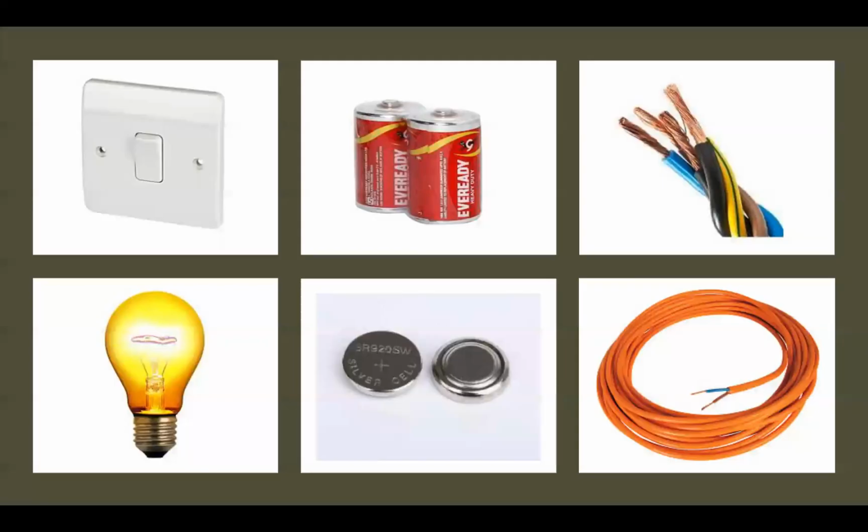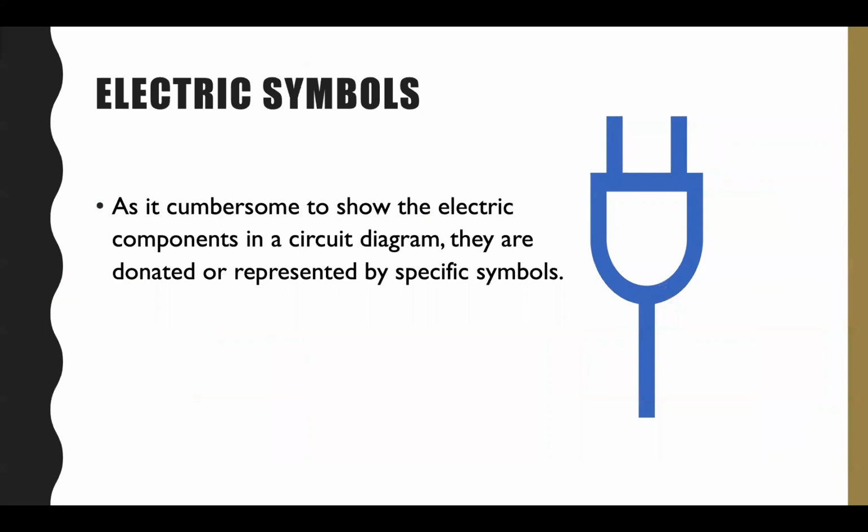Now here look at the pictures of the electric component. This is the switch, this is the incandescent bulb. Here you can see the cells, and these are the wires. Okay, so electric symbols, we can utilize the symbols because it will be very easy to draw the circuit diagrams, as it is cumbersome to show the electric components in a circuit diagram. They are denoted or represented by specific symbols. So let's learn about those symbols.